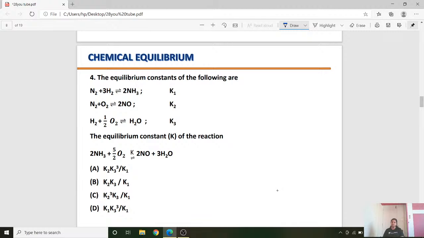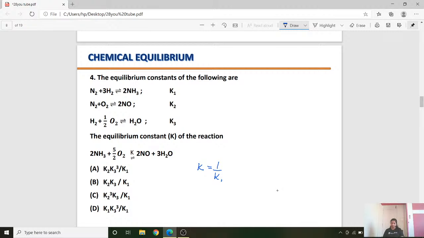When we reverse equation 1, the equilibrium constant will be, student, since it is reverse, meaning backward reaction, the reciprocal of this equilibrium constant. If K1 is the equilibrium constant for the forward reaction, 1 by K1 is the equilibrium constant for the backward reaction.